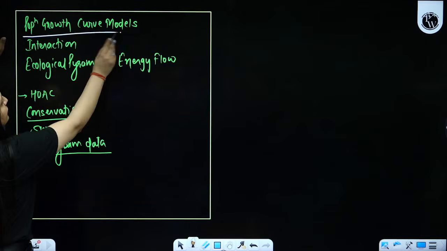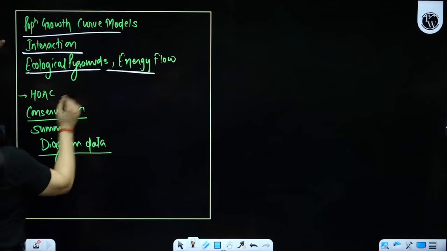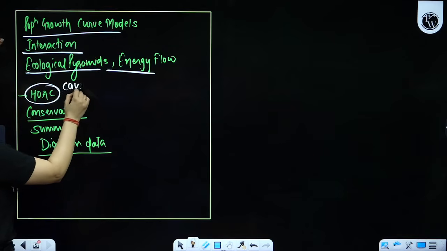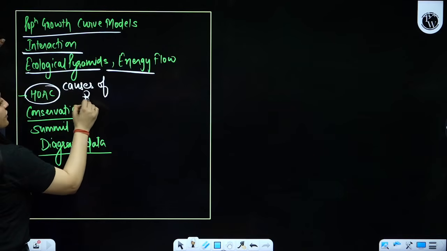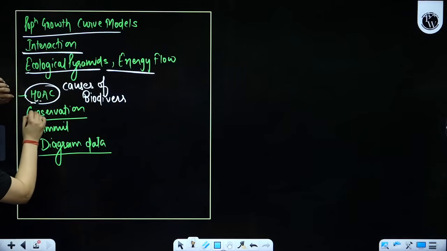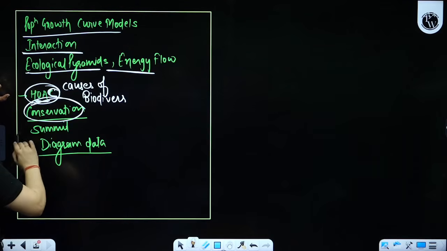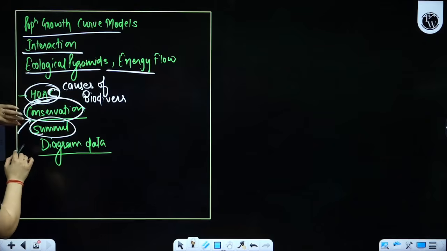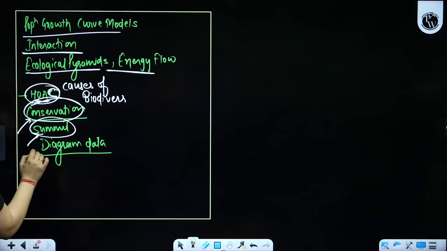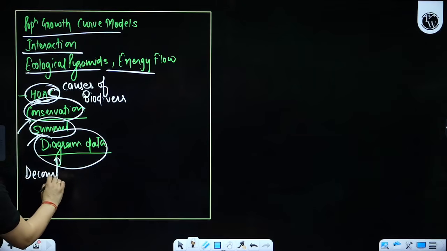ecology. Population growth curve models, the interactions, the pyramids, energy flow, causes of biodiversity loss, which we also call HOAC, right? That is habitat loss, overexploitation, alien species invasion, co-extinction. So conservation is also there. The summits that are given at the end are very important, and the diagram data. And here, yeah, decomposition is missing. That also you have to complete.